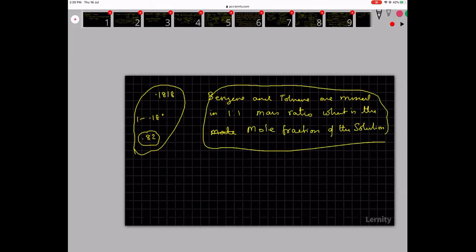I want to know how many moles of solute as a fraction. So benzene and toluene are mixed in the ratio 1:1. To be clear, the mole fraction of toluene: benzene and toluene are mixed in 1:1 mass ratio. What is the mole fraction of toluene in the solution?